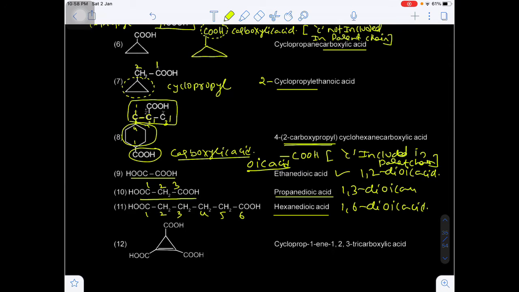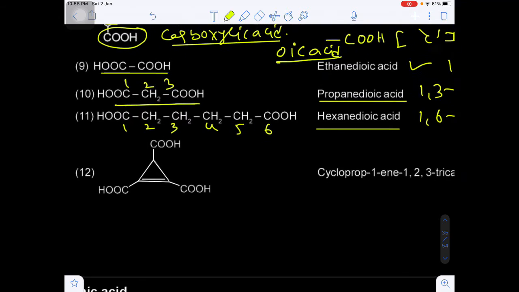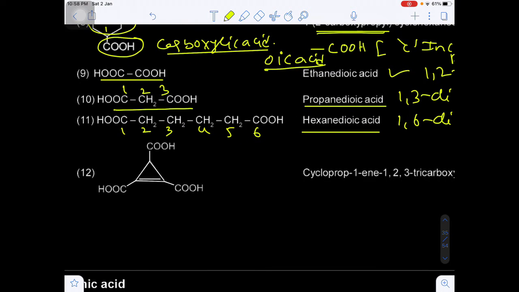Oic acid. Okay. Now you see, this is the cyclopropane. Now there is a double bond, so it is cyclopropene.